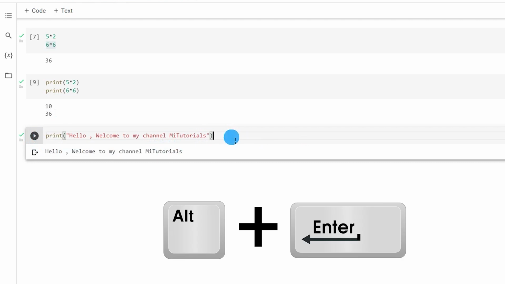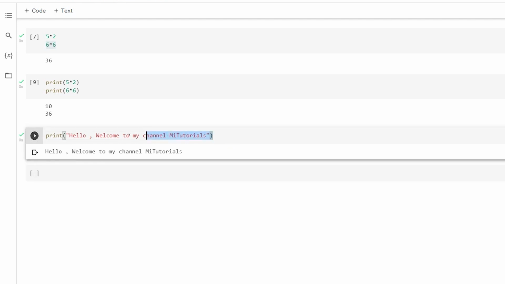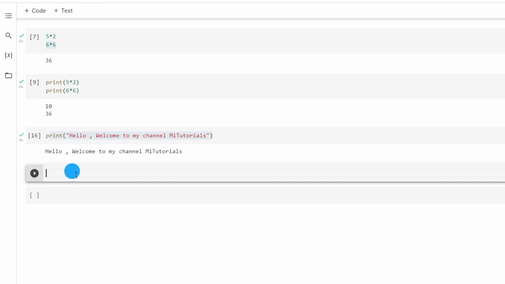For that, the first one is Ctrl and Enter to run this piece of code, and second is Alt plus Enter, which will run this piece of code and also create a new line for you.